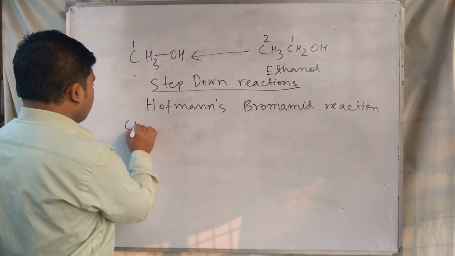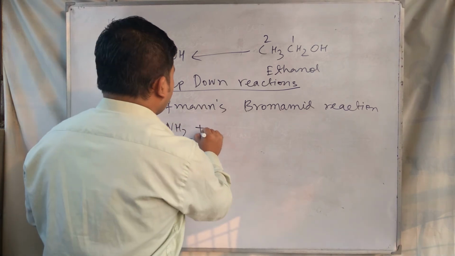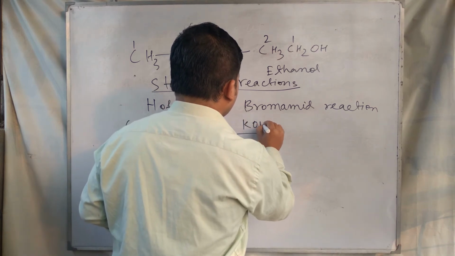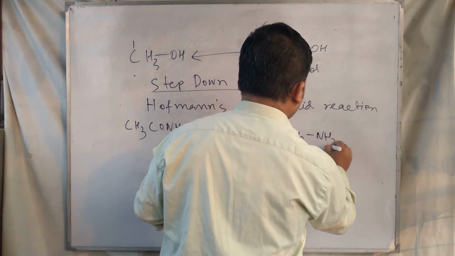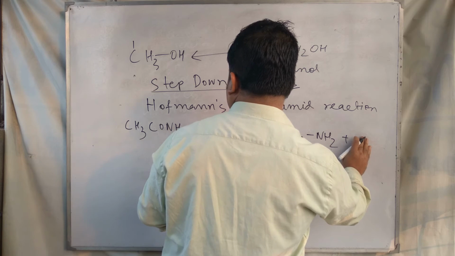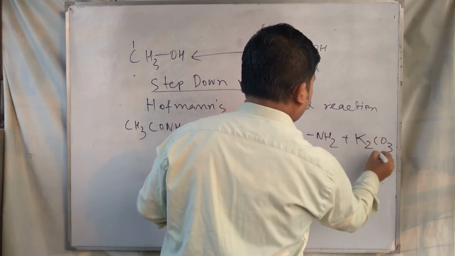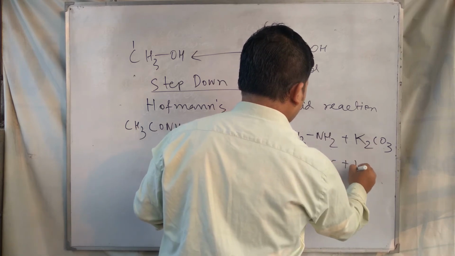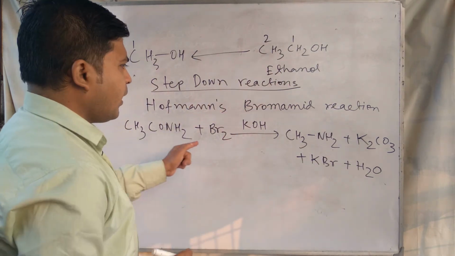In this reaction, we use an amide compound with Br2 and KOH to change it to a primary amine, along with KBr and K2CO3.